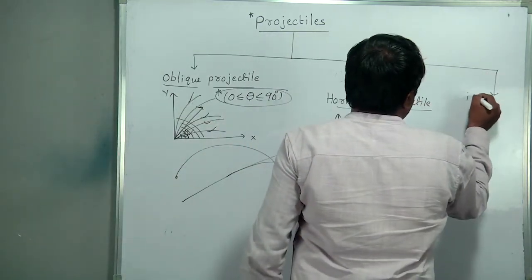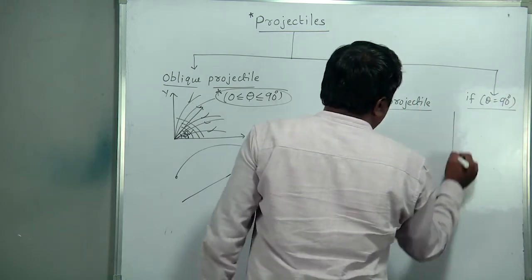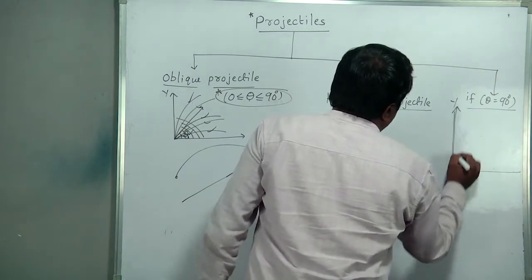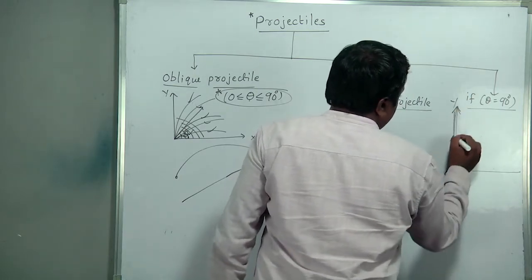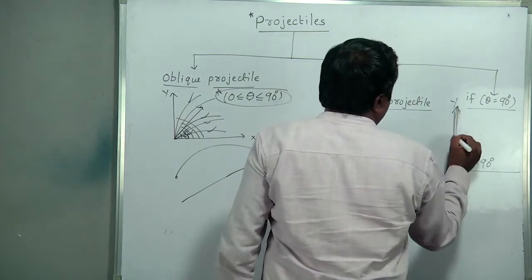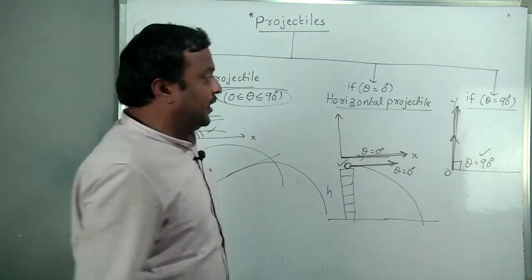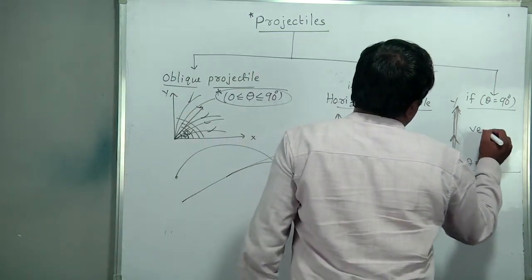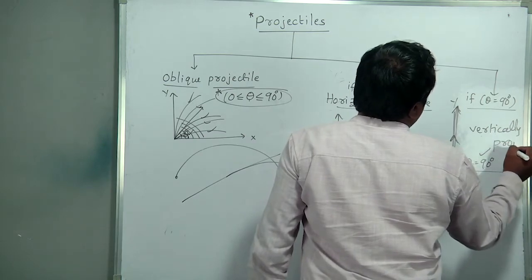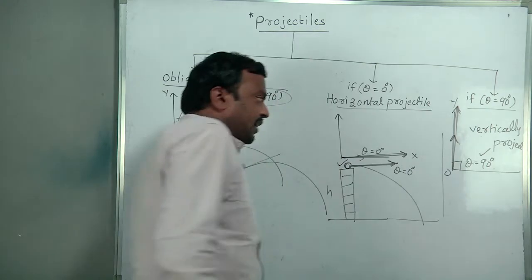Next, if theta is equal to 90 degrees, the body is projected along the positive y-axis, making 90 degrees to the horizontal. That is called a vertically projected body or vertical projectile. About this we already discussed in motion in a straight line.